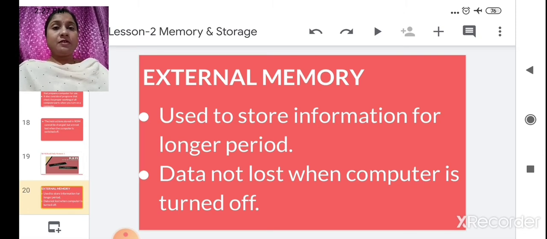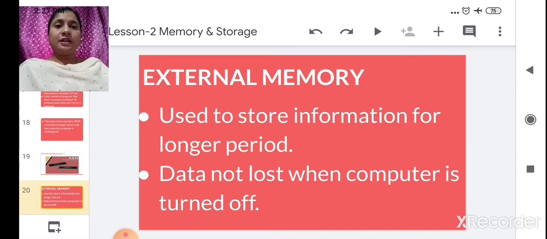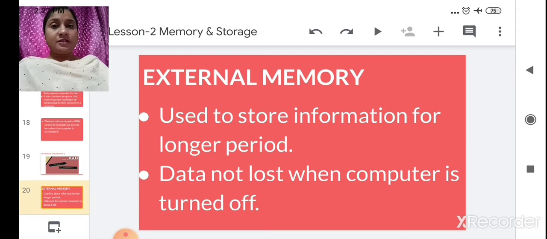Next we saw about ROM, read only memory. From this name only you can know that it is used for reading purposes only. So we cannot write anything on a ROM. Whatever data or instruction is stored in ROM, we cannot change it also.